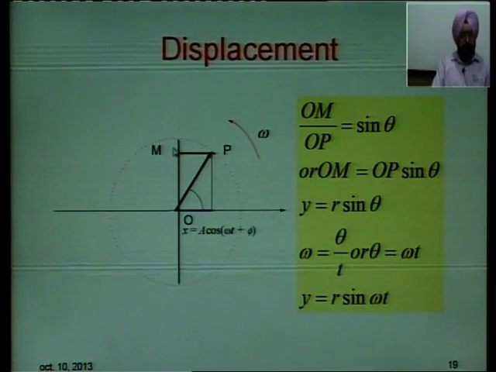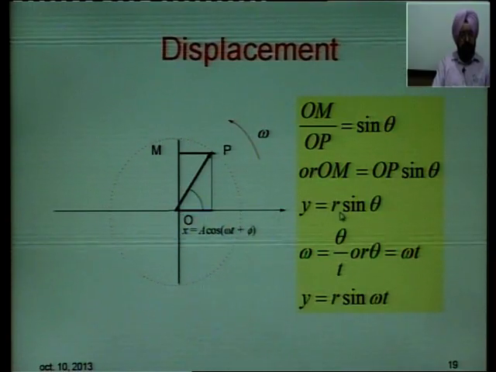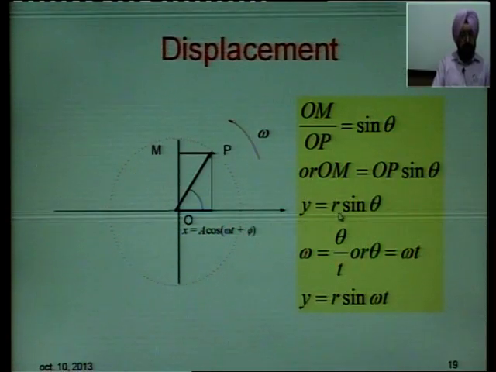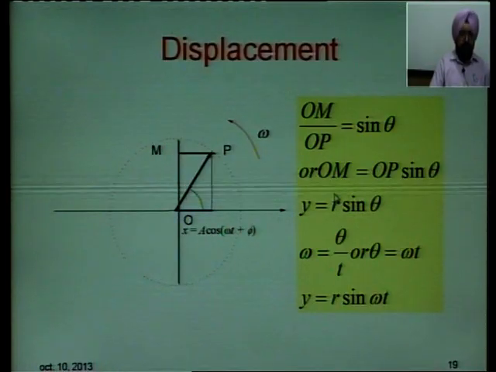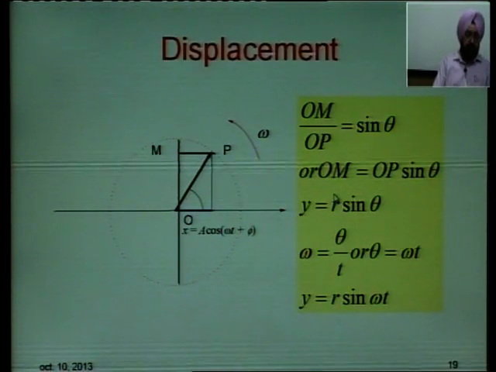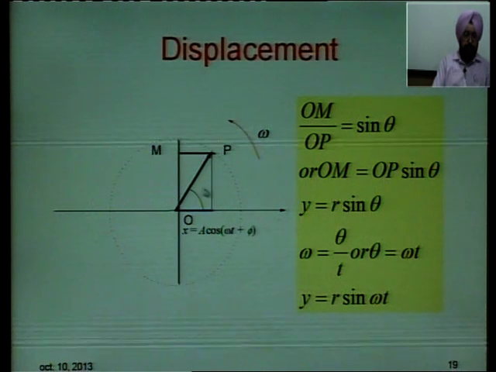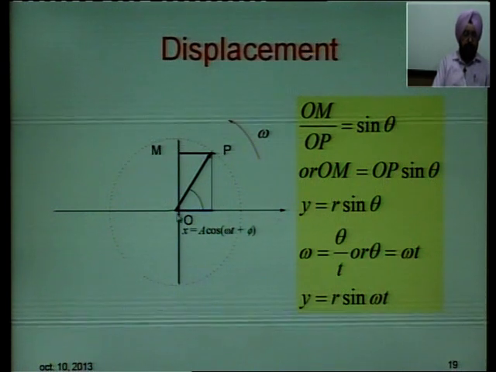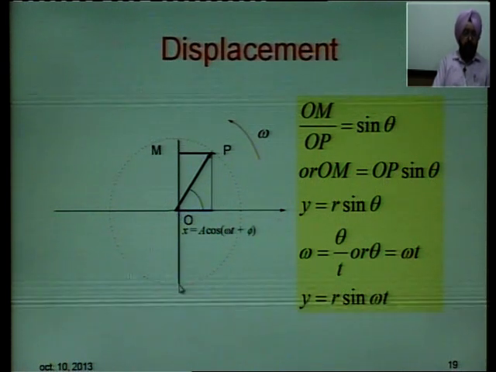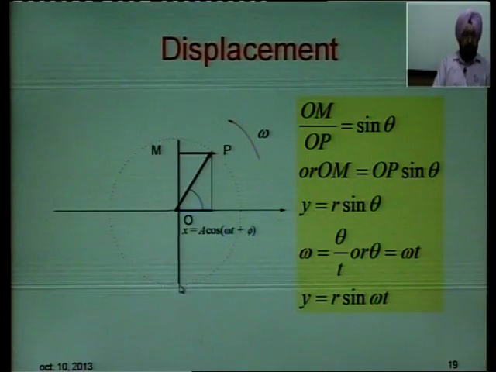OM is the displacement in the y direction, R is the radius of the circle, amplitude also you can call it. So, it is the maximum displacement from the mean position. When you are moving in a circle, the maximum displacement can be the radius of the circle.